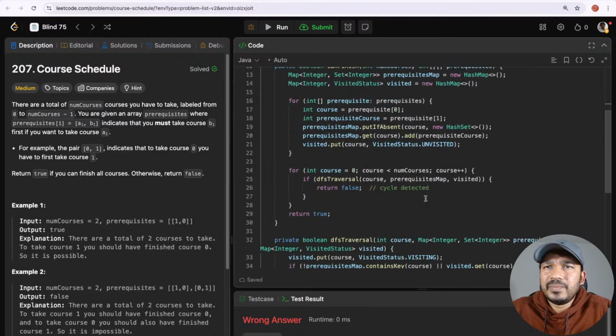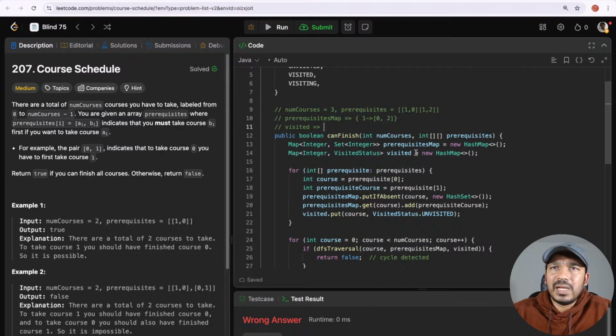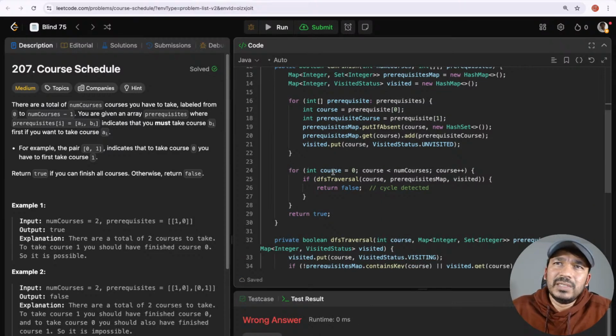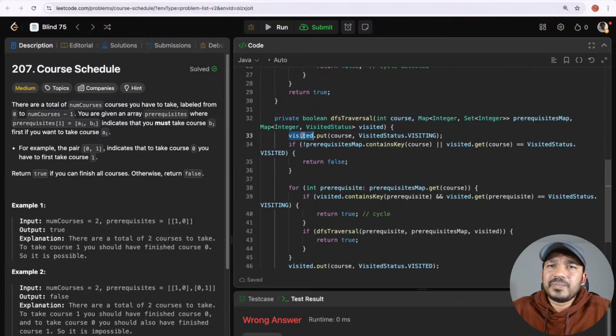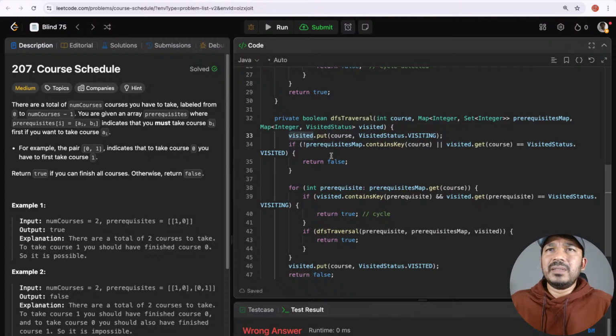So for 0, okay, I have added it for 0 for now. Okay, so and then I'm iterating through each of the courses. Now course 0, and then DFS traversal of 0, prerequisite map, and visited. And I'm checking here.